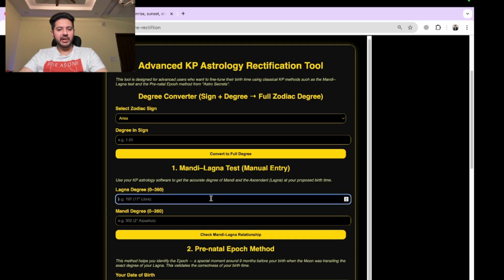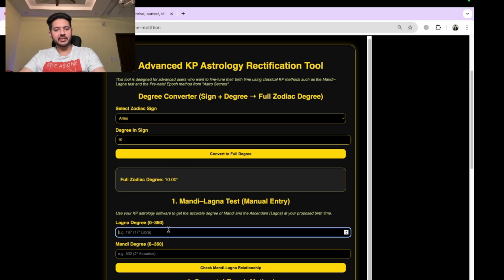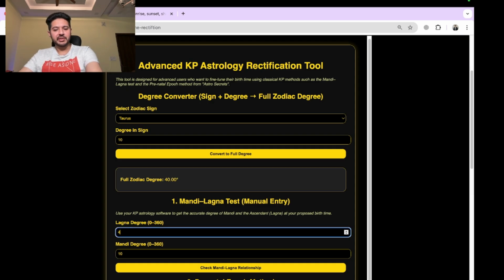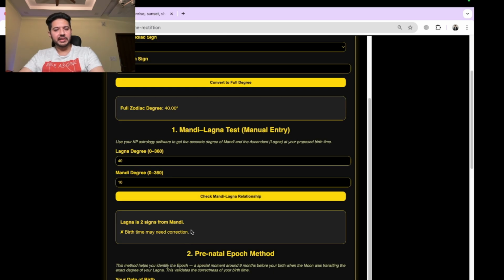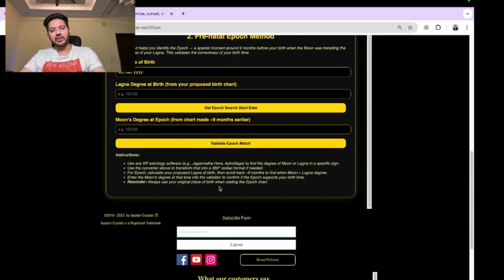For this one, you have to enter the degree of Mandi. For example, Mandi would be at Aries 10 degrees. Then you have to calculate the full degree, and full degree here is 10 degrees itself. For example, the Lagna is 10 degrees of Taurus. You will enter this and click on the full degree and it shows 40. You have to enter that one here and then you have to check this relation. It shows that birth time is to be corrected. Now the idea behind this is that there should not be much variance. So if there is variance, that shows that birth time is not that suitable.